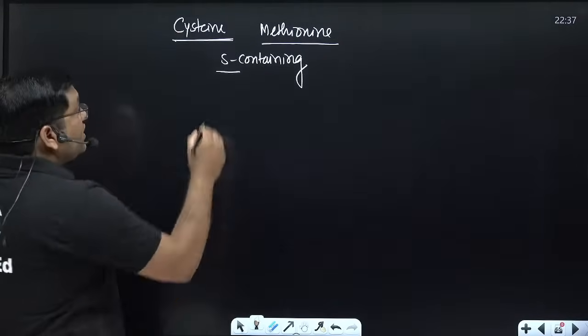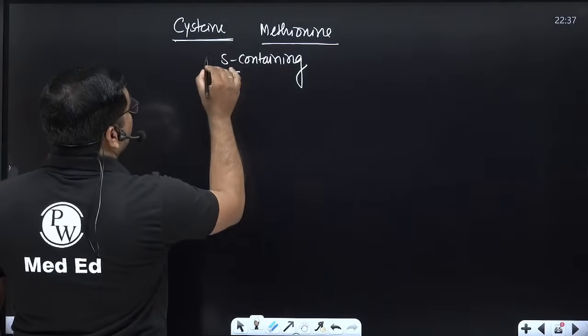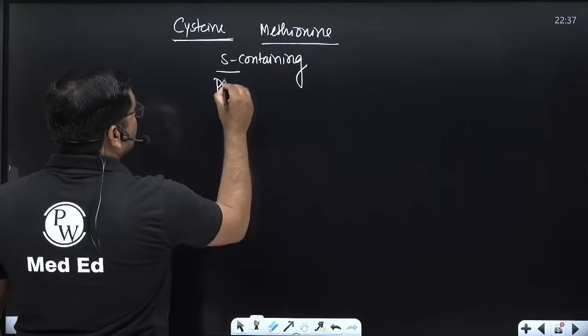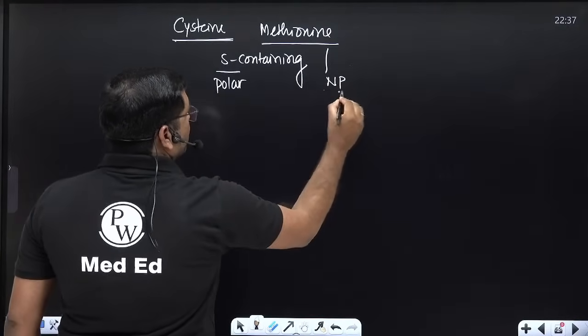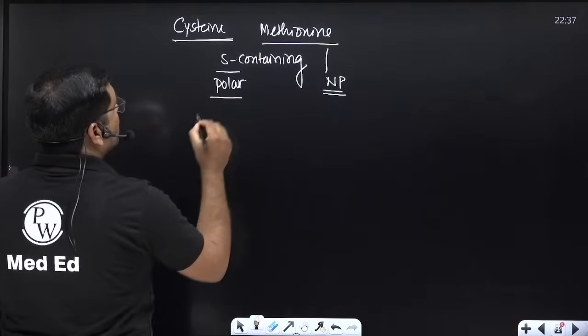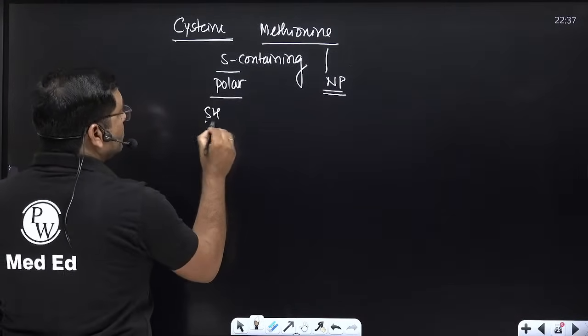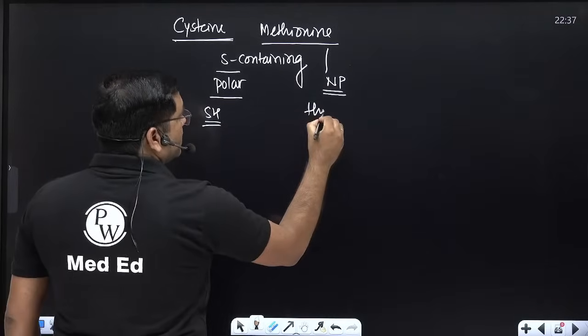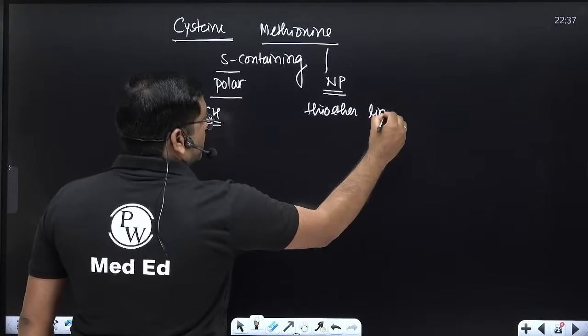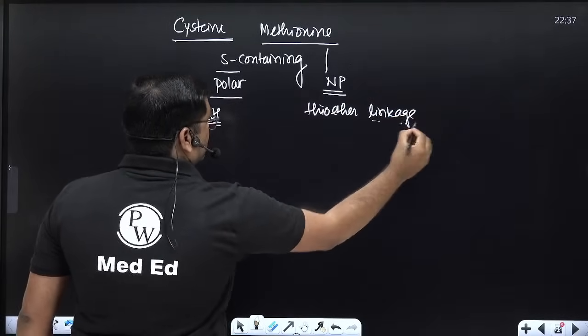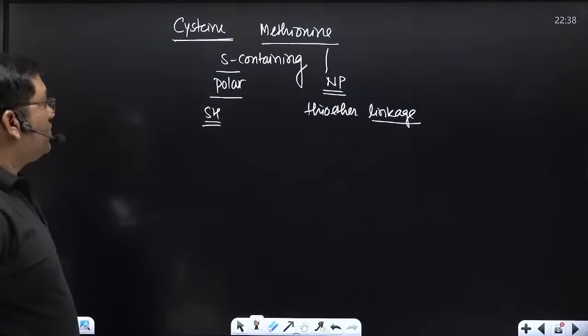Cysteine is polar. Methionine is non-polar. Cysteine contains a sulfhydryl group, and methionine contains a thioether linkage.